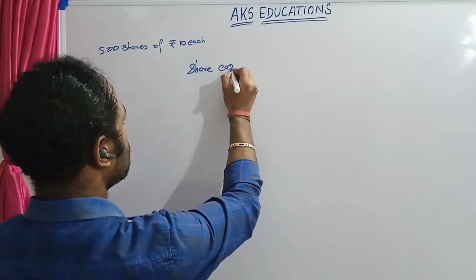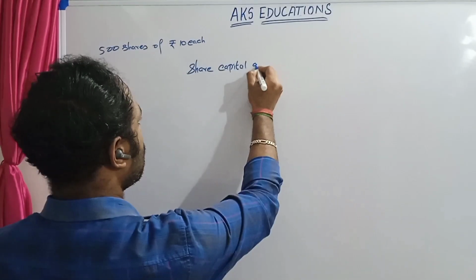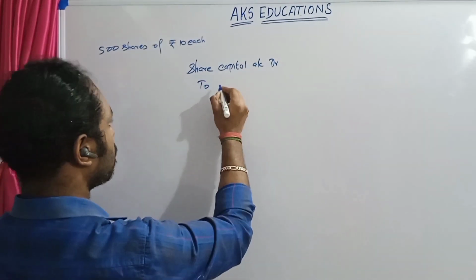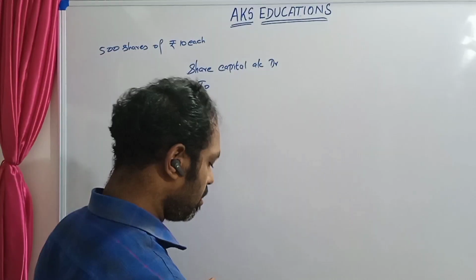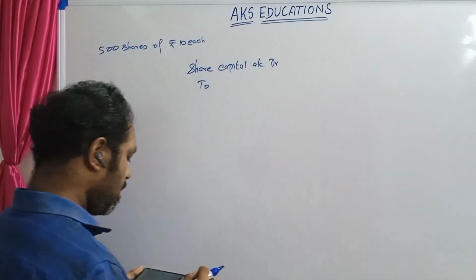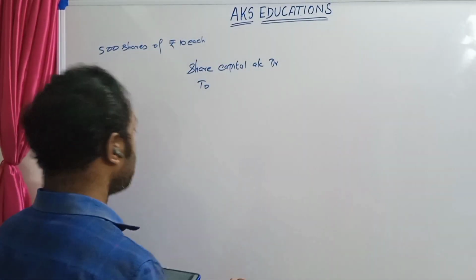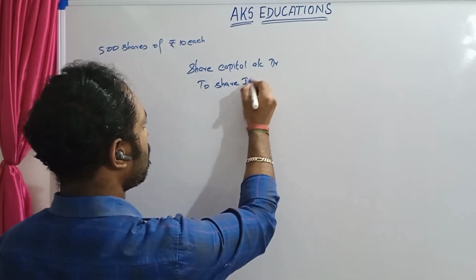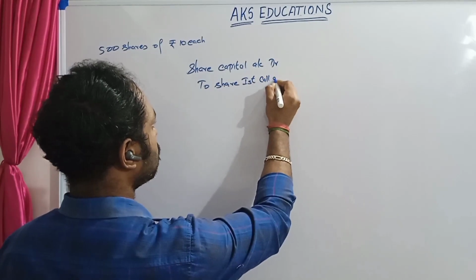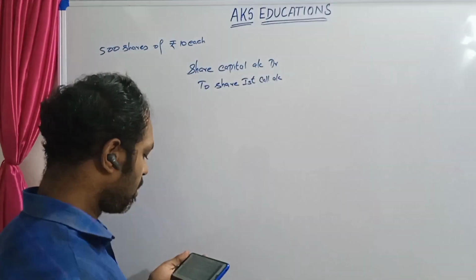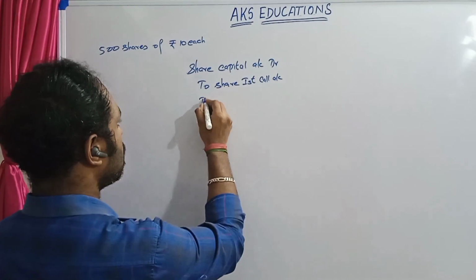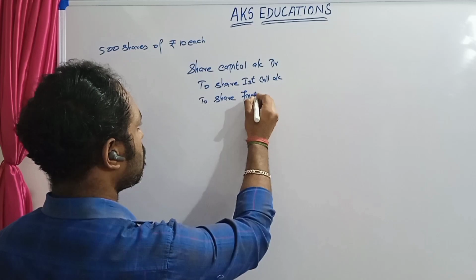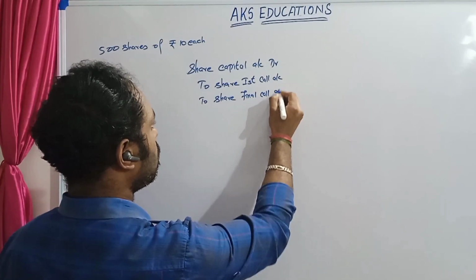Share capital account debit 2. Which are the calls which are not paid? We have to see that first. The first call is not paid, to share first call account, and share final call account to share final call account.